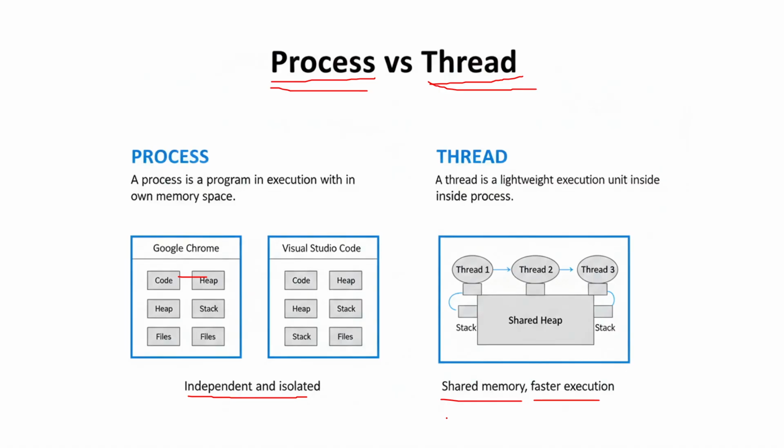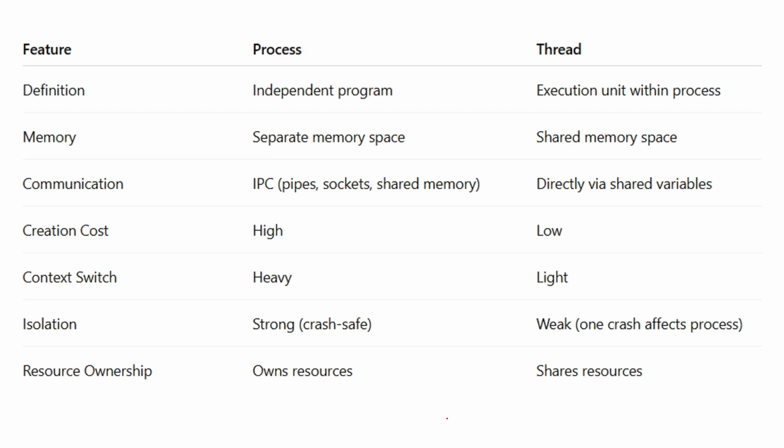A process is independent and isolated of each other, whereas a thread is a single lightweight, executable unit inside a process, meaning a process contains different threads. A thread shares memory and has a faster execution. So, talking about Chrome, if you launch an application like Chrome, different threads like rendering the UI, downloading the files, etc. can be handled with the different threads. So now let's look at the detailed comparison between the process and a thread.